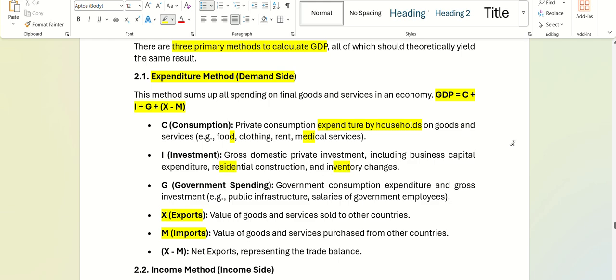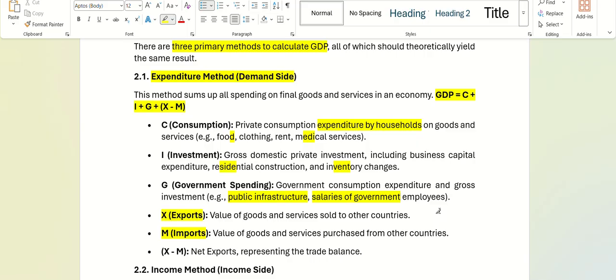How much the government has spent for building public infrastructure or salaries, etc. That is also counted. And how much we have sold to other countries minus how much we have purchased from other countries. So those net exports are also counted. That is from the expenditure side.